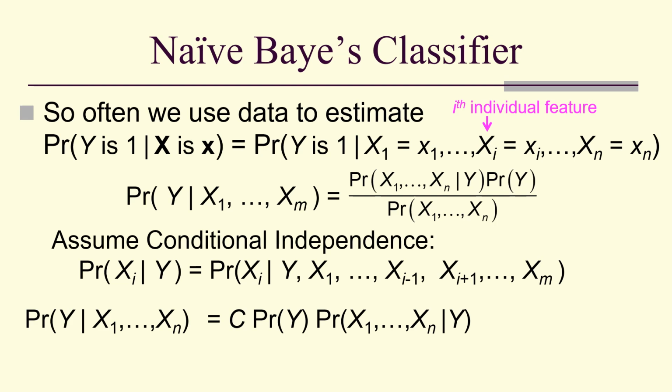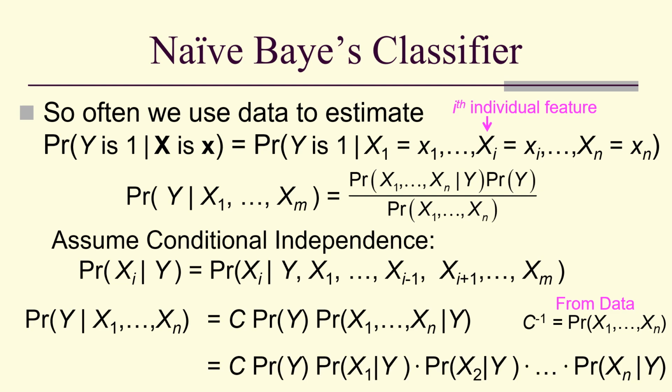This is just Bayes' theorem because c here is the probability of x1 up to xn. And notice we can get that c from the data, so we're not going to worry about it. It's just a constant. But our conditional independence means we can write this as a product.